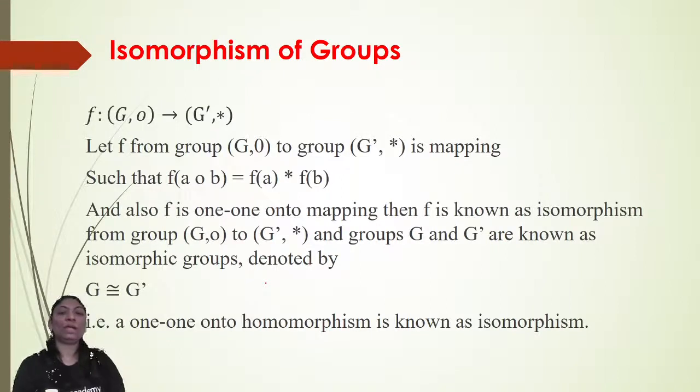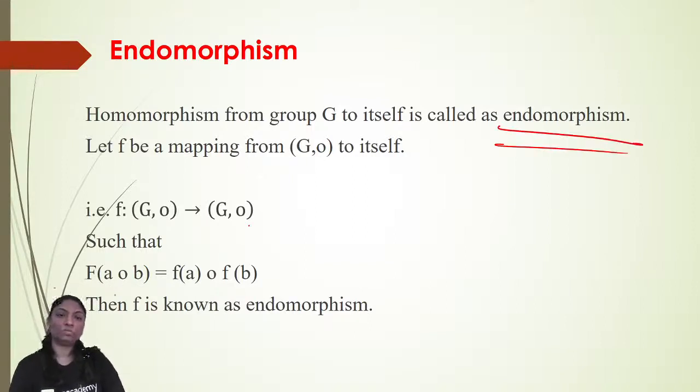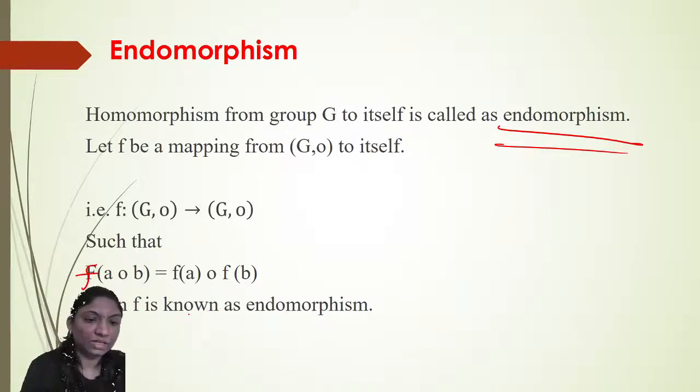Now endomorphism. A homomorphism from group G to itself is called an endomorphism. That is, F defined from G composite to G composite such that F of A composite B is equal to F of A composite F of B. Then F is known as an endomorphism.